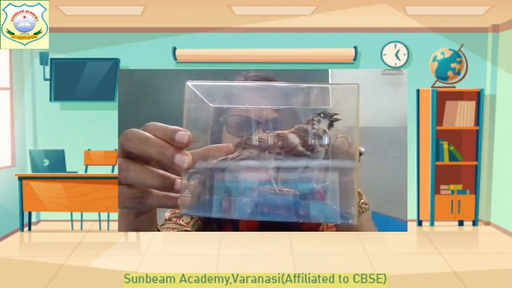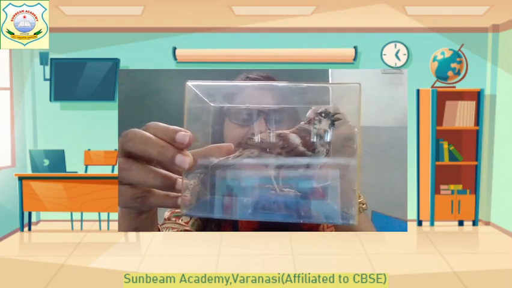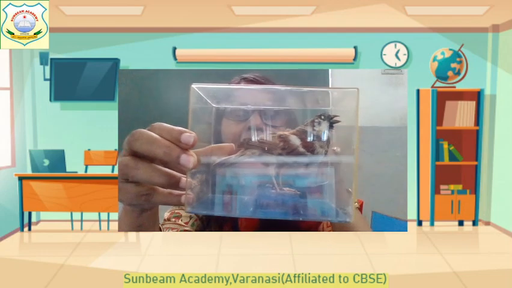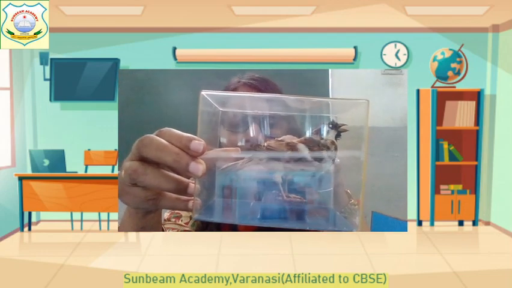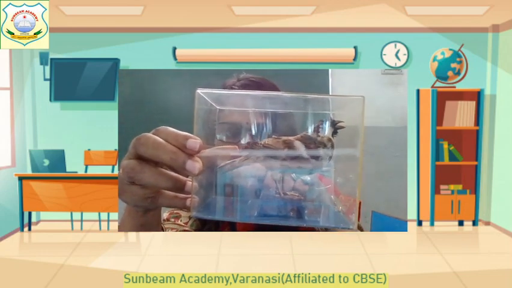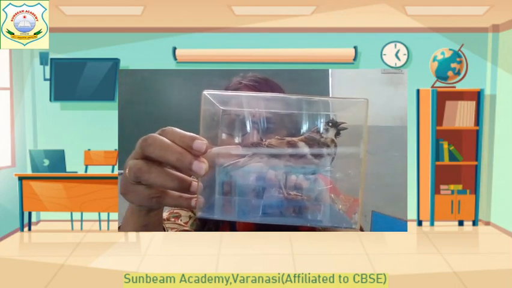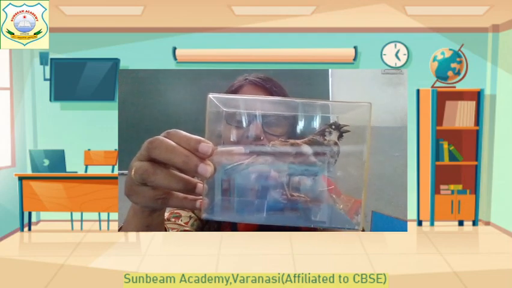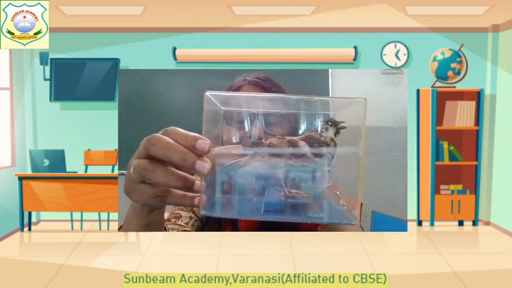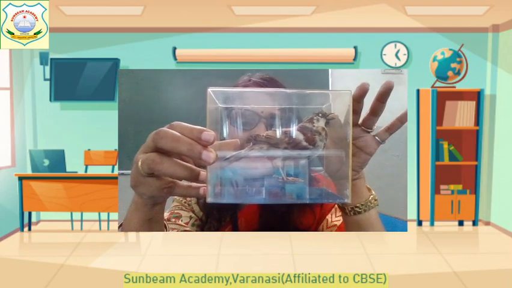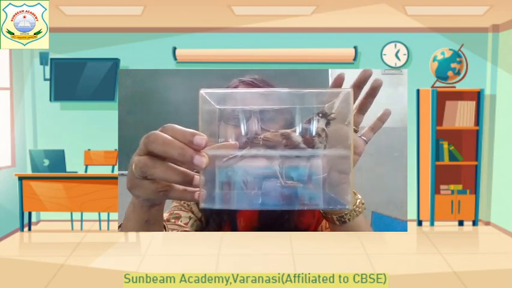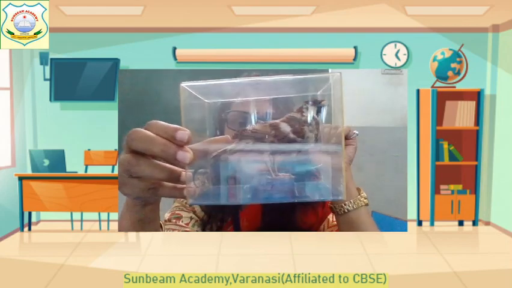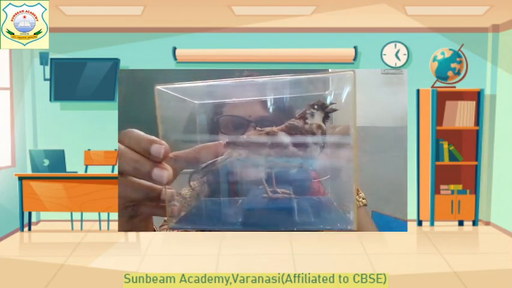Below the eyes there are ear holes which we cannot see because the feathers are there. And these are the wings. On wings and on tail you can see long flat feathers. That is the flight feather which helps the bird to fly. And on these wings there are also flight feathers present, and on the lower part of the body there are down feathers. Okay children, I hope you all can see.